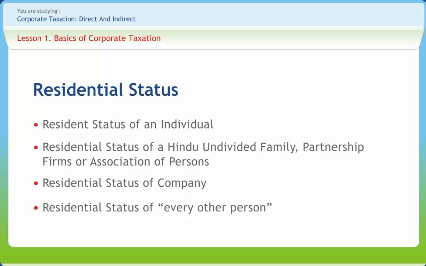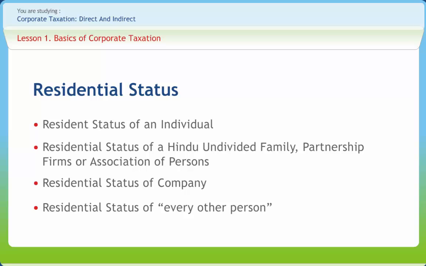Additional condition: Karta has been present in India for a period of 730 days or more during 7 years immediately preceding the previous year. If the Karta or manager of a resident Hindu undivided family does not satisfy the 2 additional conditions, the family is treated as resident but not ordinarily resident in India.